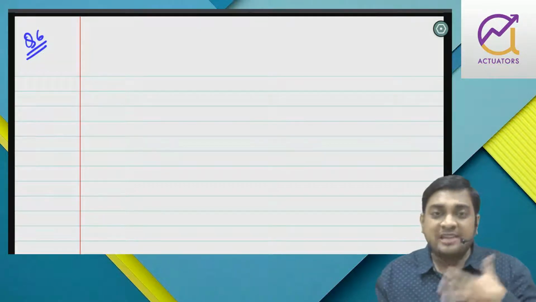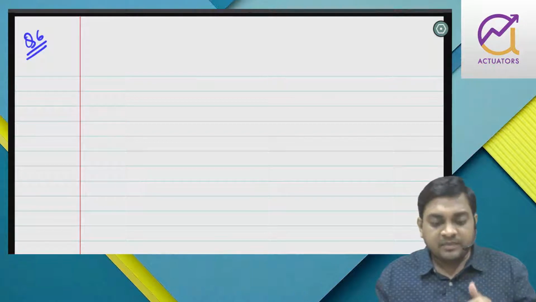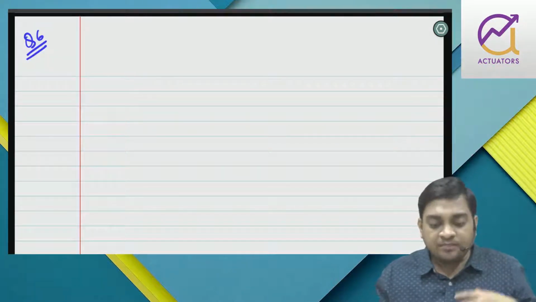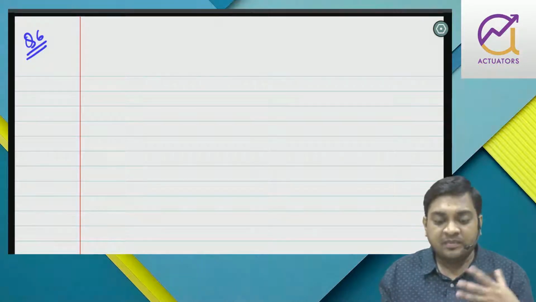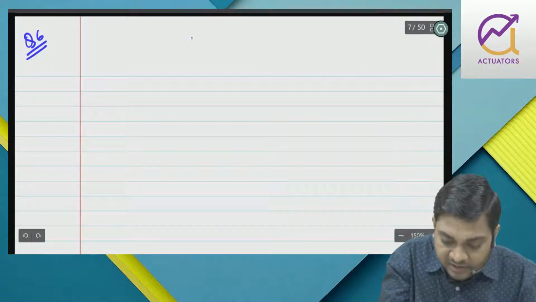So these are the accounts. Either you can first prepare these ledger accounts, get the balancing figure done, and then prepare the trading and P&L and balance sheet. But what kind of approach do we follow? First of all, we will draft the trading, P&L and balance sheet, and whenever we get stuck, we prepare accounts, right?